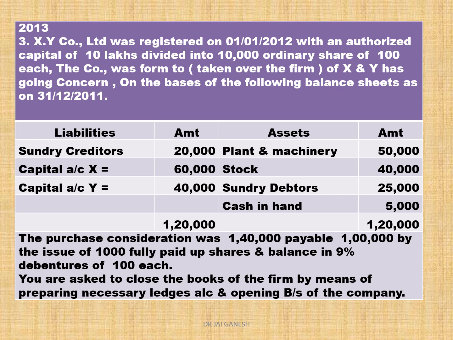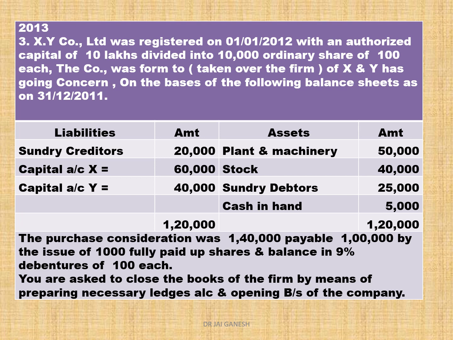We have creditors, capital account of X and Y, plant and machinery, stock, debtors, cash in hand. The purchase consideration was 1,40,000, payable 1 lakh by issue of 1,000 fully paid up shares and the balance in 9% debentures of rupees 100 each. You are required to close the books of the firm by means of preparing ledger accounts and opening balance sheet.